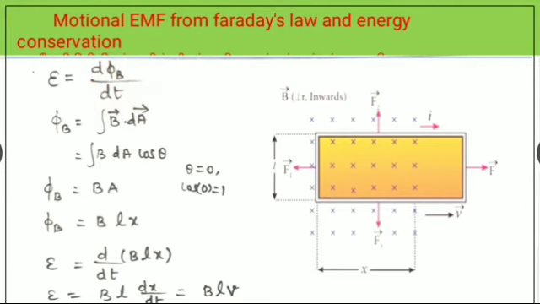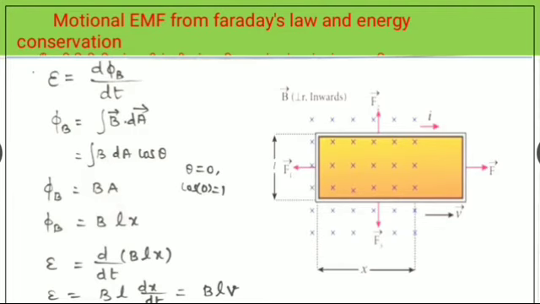So, Φ_B is equal to integral of vector B dot dA vector. Here we substitute the value theta equal to 0, cos theta equal to 1. So, Φ_B is equal to BA, that is, Φ_B is equal to BLx. So, epsilon is equal to d by dt of BLx, which gives epsilon is equal to BL dx by dt, equal to BLv.